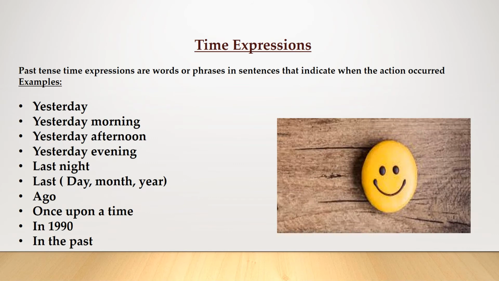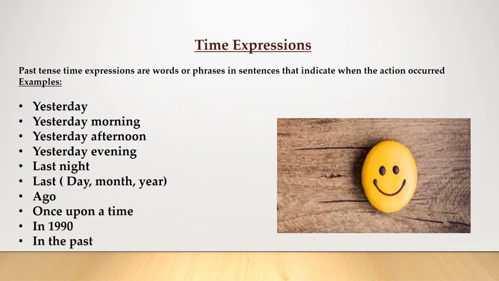Time expressions. Past tense time expressions are words or phrases in sentences that indicate when the action happened. For example, yesterday, yesterday morning, yesterday afternoon, yesterday evening, last night, last.